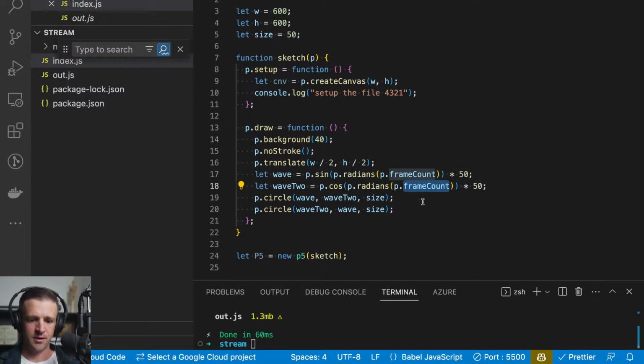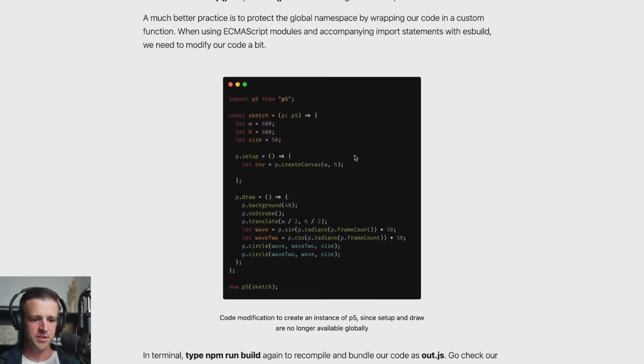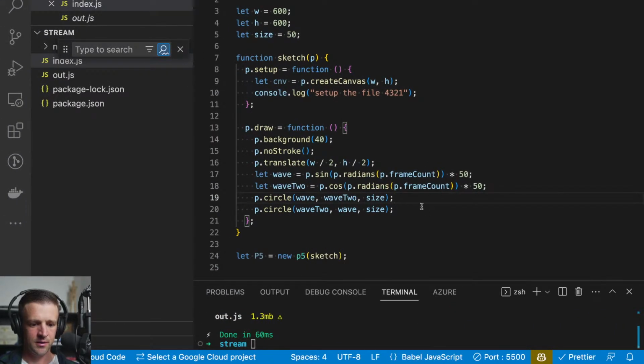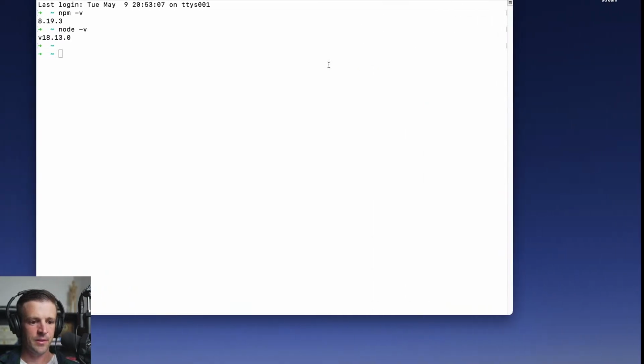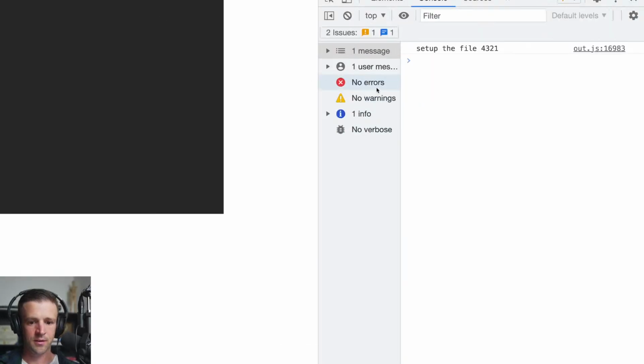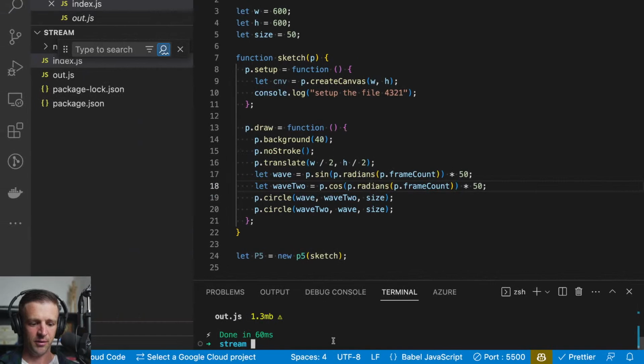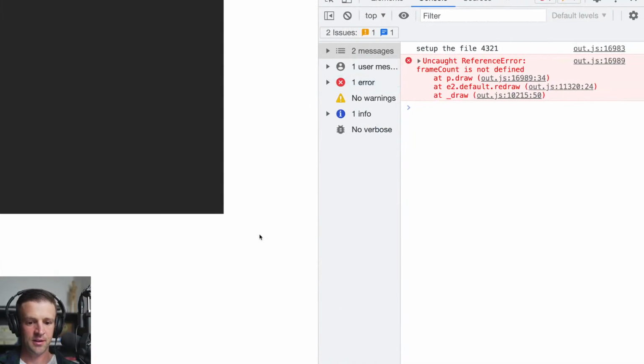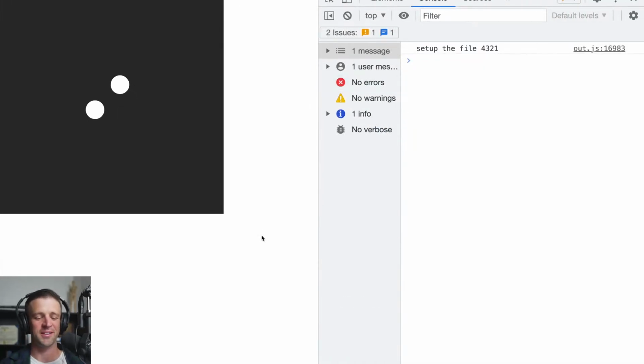Not sure why that's not behaving. Let me just check the code that we have here real quick. Okay. Did I not compile? That's probably what I didn't do. Let me rerun our build command. Click enter. And refresh. Okay, that was the problem. I did not rebuild our code. Anyways, you saw this was kind of annoying, right?